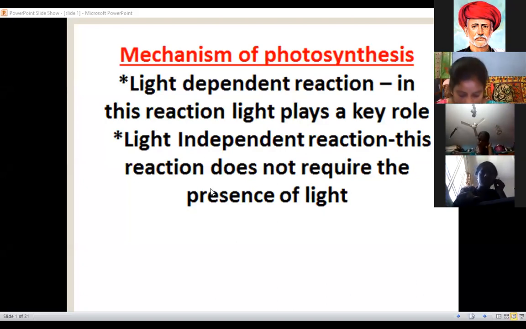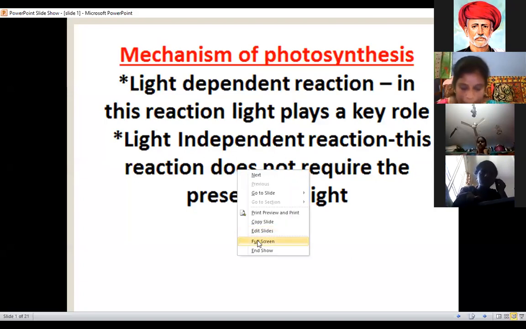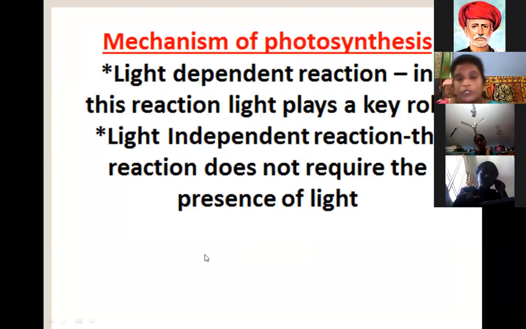The first topic is the mechanism of photosynthesis. Two types are there. The first one is the light dependent reaction, in which light plays a key role, in the presence of sunlight.